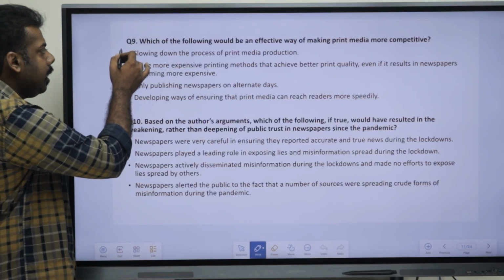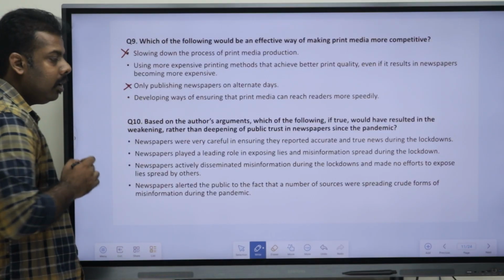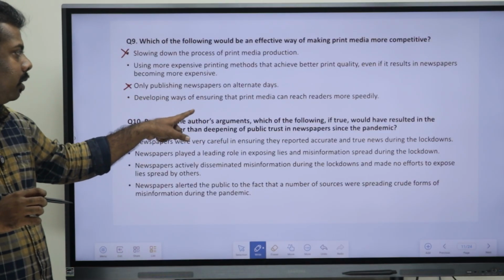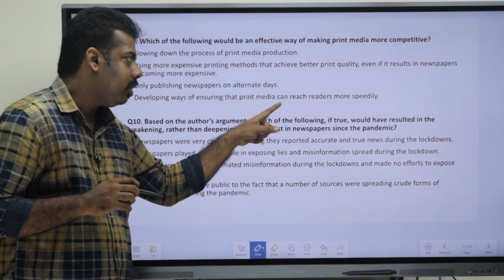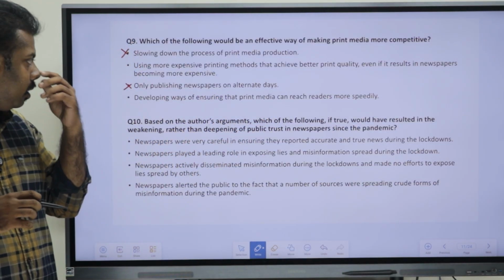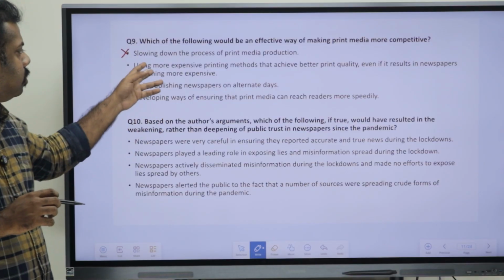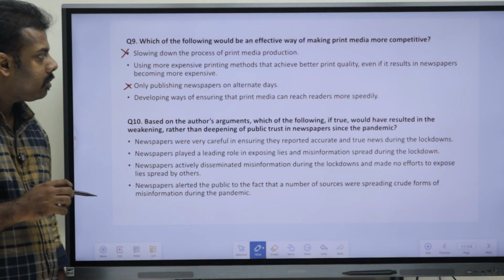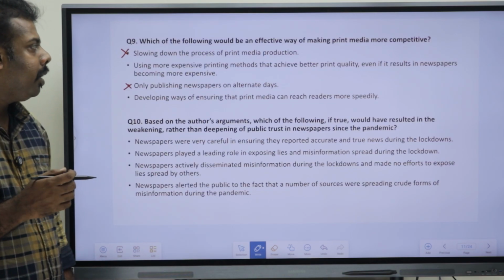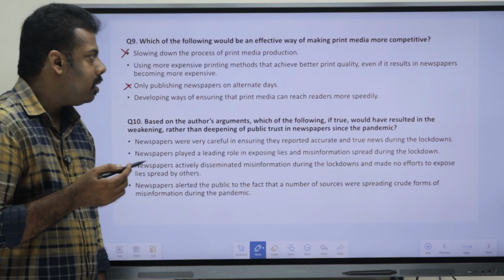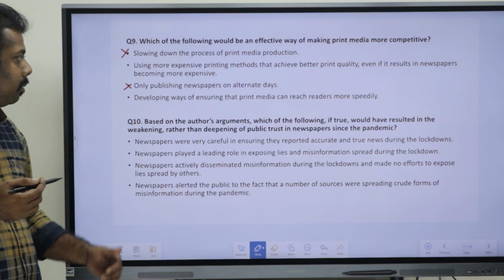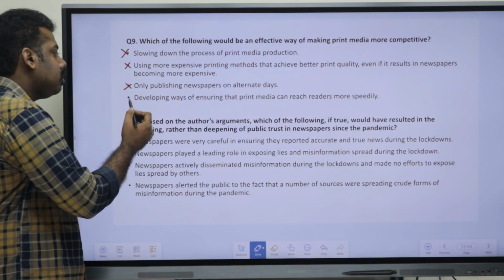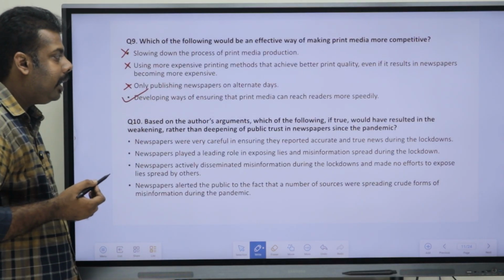So options A and C are directly not possible. Now D, developing ways of ensuring that print media can reach readers more speedily. So that is an option. Using expensive printing methods can't be an effective way, so we can mark D as our answer.